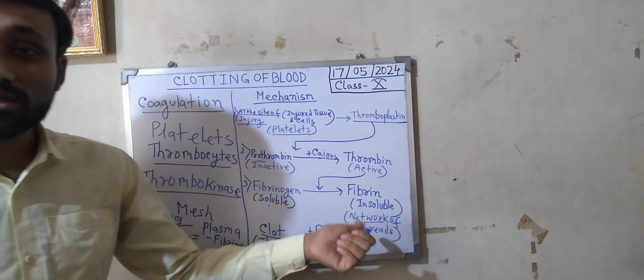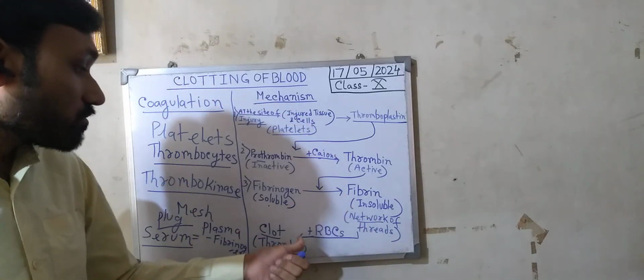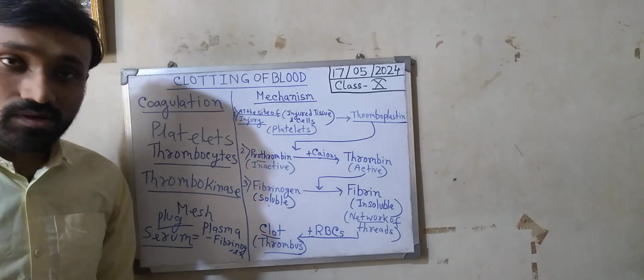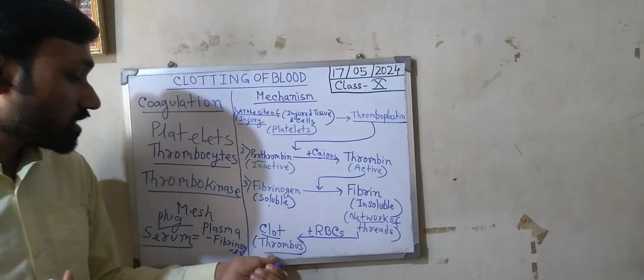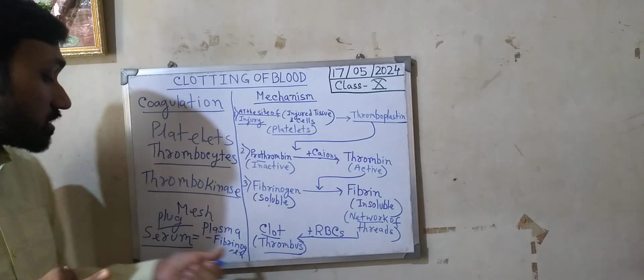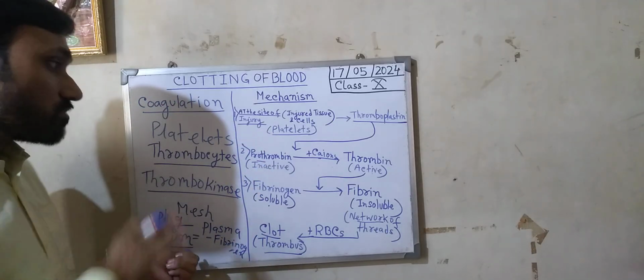which is the insoluble solid substance that forms a network or mesh, and by trapping RBCs, it forms a clot or thrombus. In this way it prevents the loss of blood or bleeding from the site of injury, and after the thrombus formation the rest of the plasma is squeezed out in the form of serum. So we have discussed all.